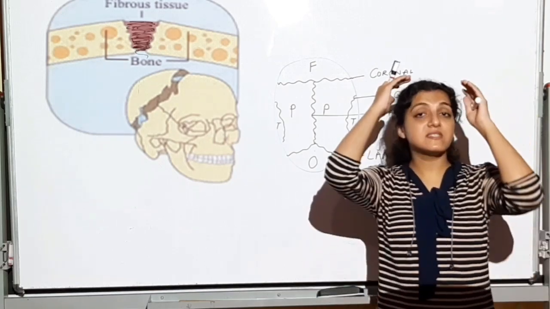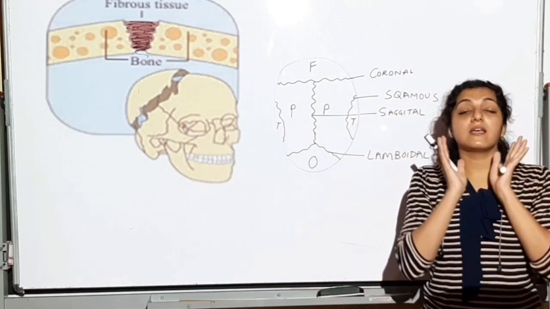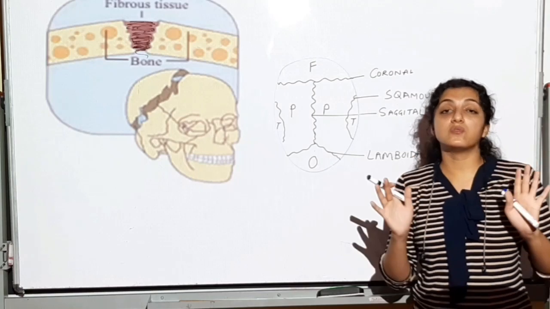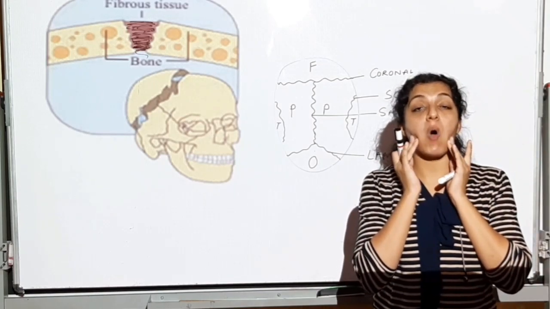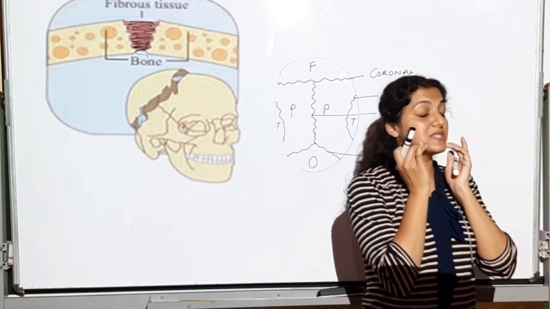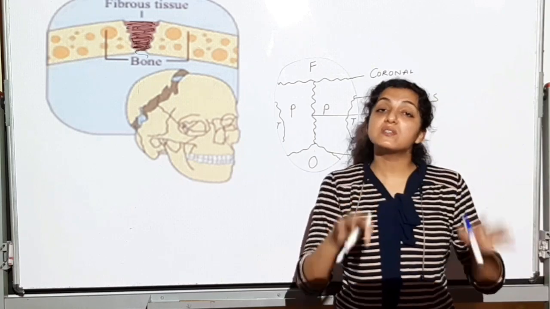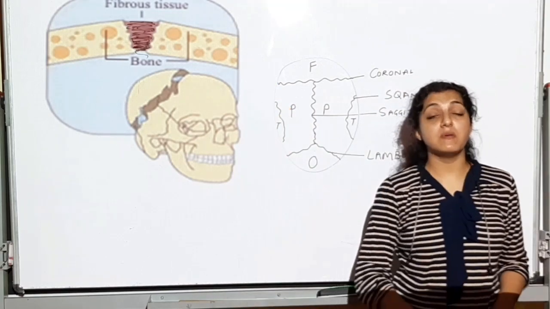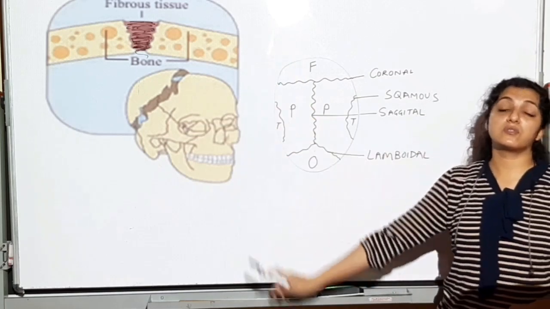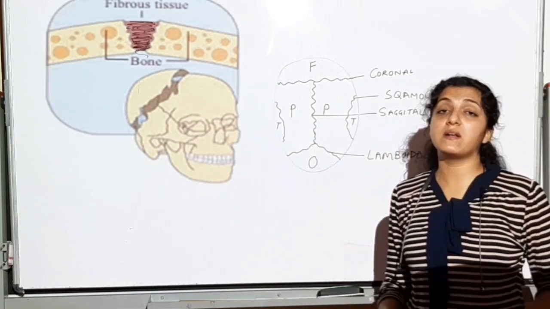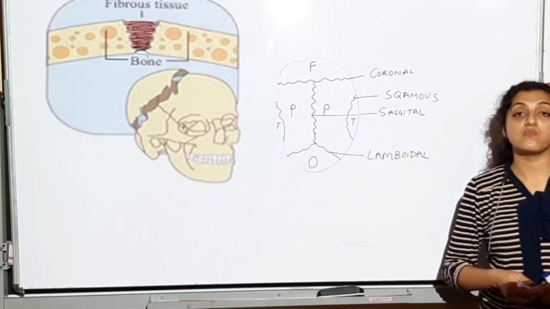Means you will never see that these bones are moving. Skull के और face के सारे bones are immovable joints except this, what I'm doing now. This is a movable joint, only one movable joint present in this region. Rest all joints will be immovable joints. These are called sutures. These are synarthrosis type of joint which will show no movement at all. This will be fibrous connective tissue between these two.